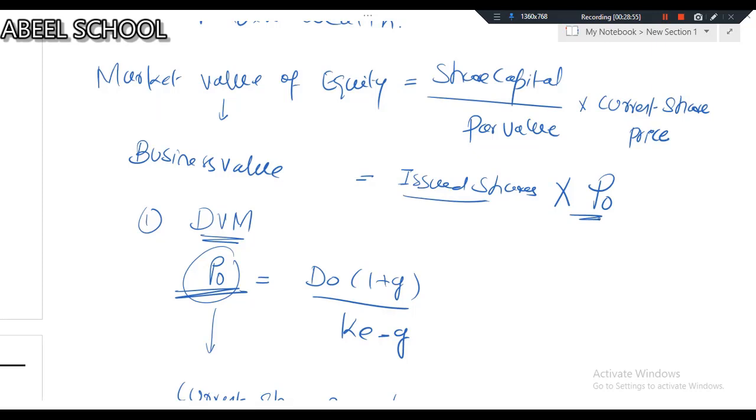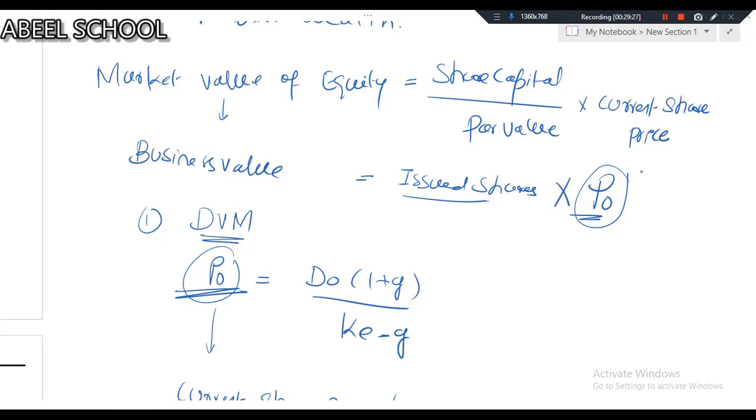Now let me tell you the benefit, and in fact I would say the power, of studying in the right direction. For example, if you're reading a question on business valuation, and the first line of the question says A PLC is a listed company, as soon as you have read this line, it should trigger in your mind that in the question you will be having a P naught, because for a listed company P naught is available. A listed company does have a current share price.